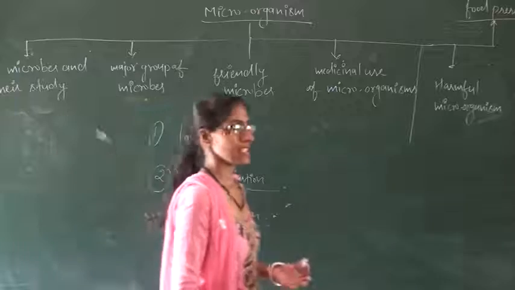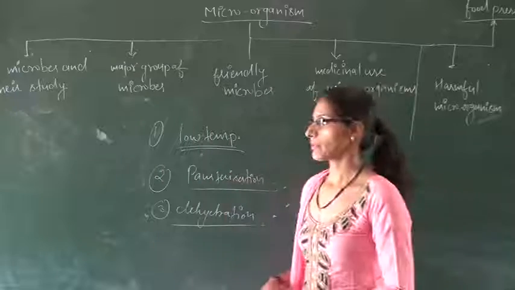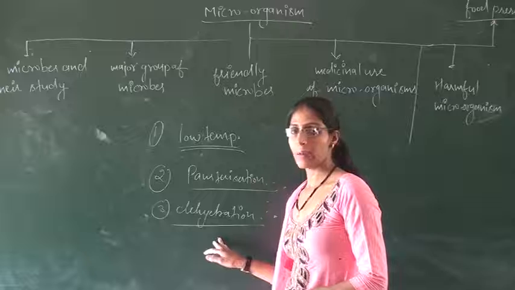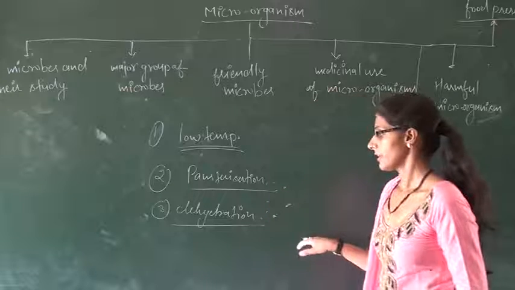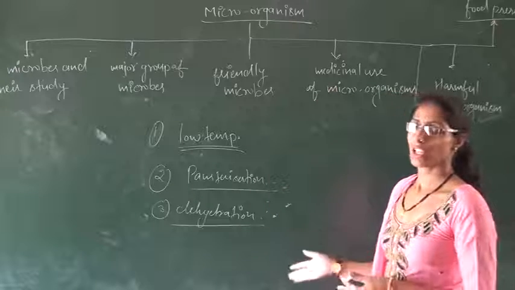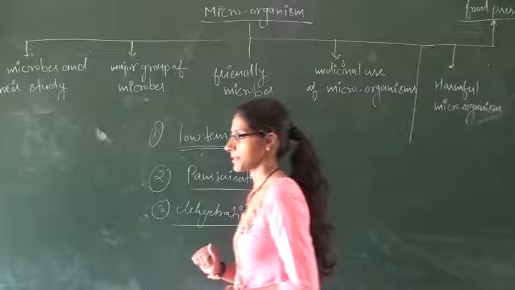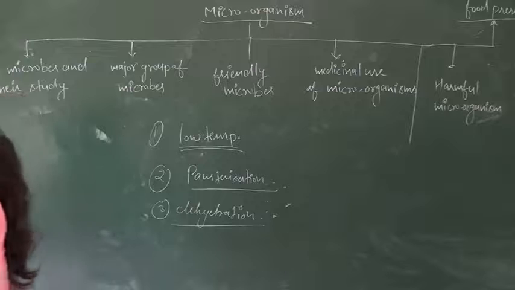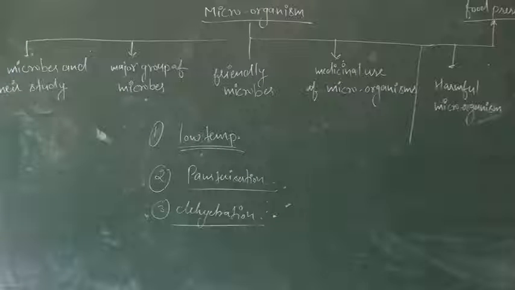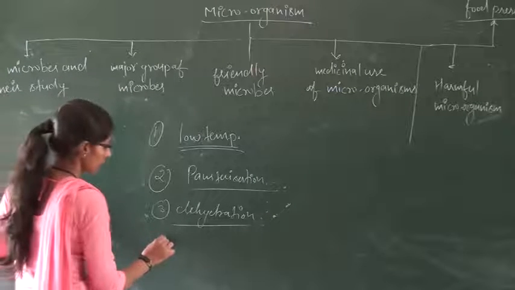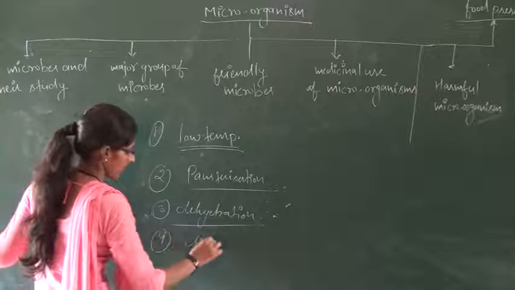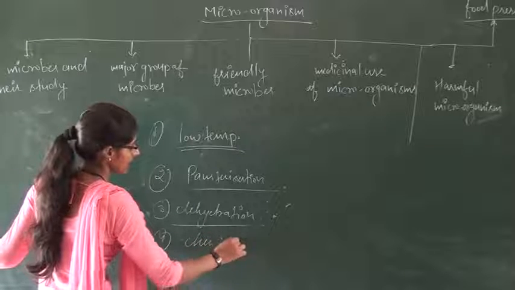In the drying method, sun drying is also used. When we keep them in the sun's heat, then the process of dehydration takes place, there is a loss of water which converts into water vapor, and the materials remain the same. The chemical method is also used, by using some chemicals as a preservative.